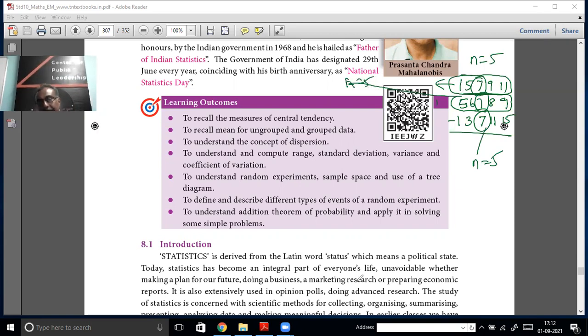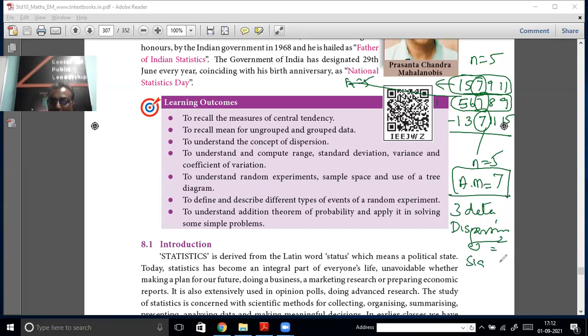But these 3 data sets are not the same. What is the difference? Even if you get the arithmetic mean as 7 every time, you are not able to differentiate between the 3 different data sets. So how to get the difference between the 3 data sets? You have to use the dispersion method. One of the dispersion methods is variance. Variance is called sigma squared. And the other one is standard deviation, which is measured as sigma.